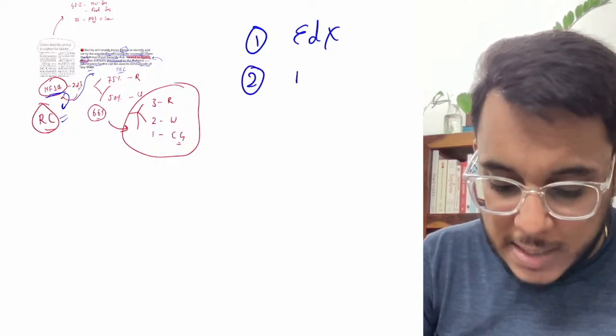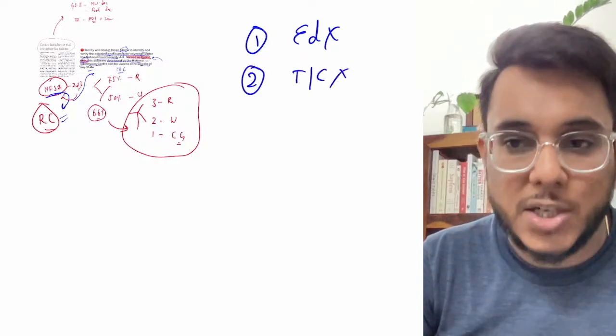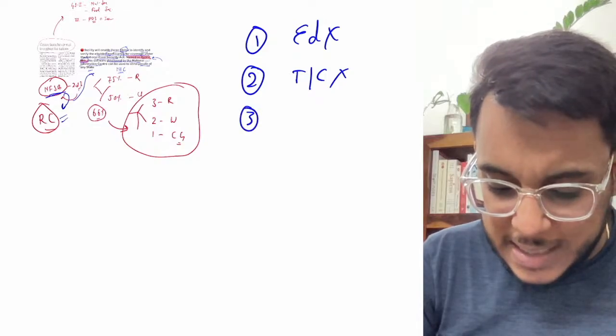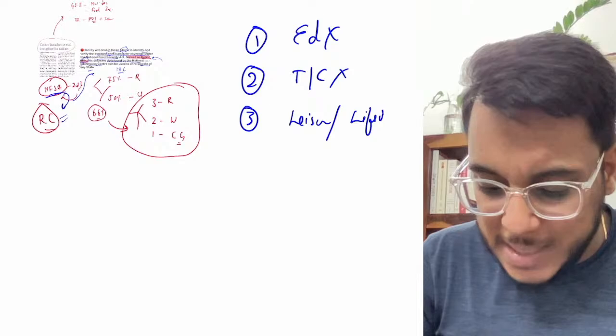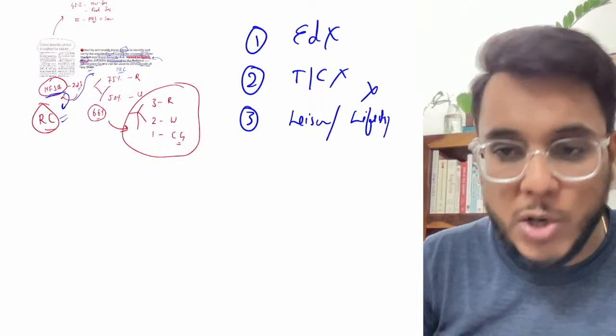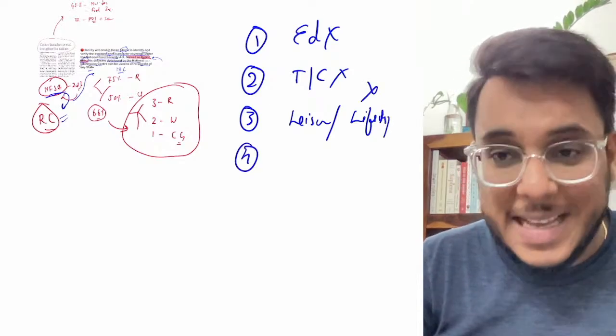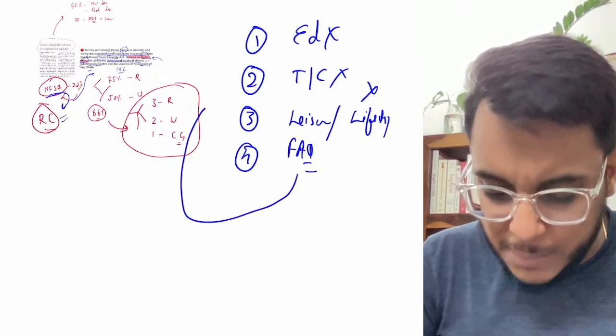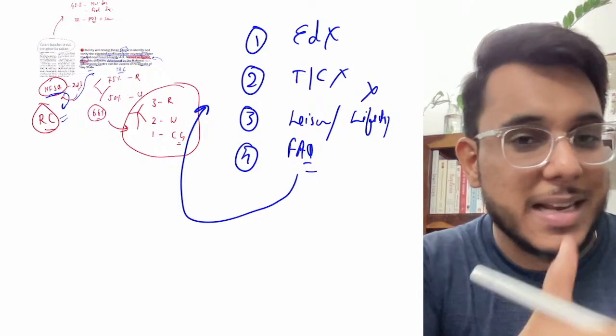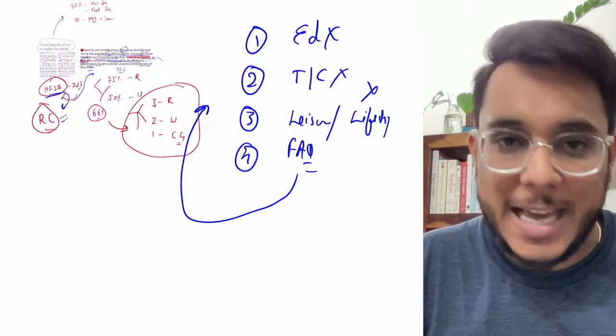Reason number 2, on Sunday the text and the context section doesn't come. Third, on Sunday the leisure, lifestyle and similar pages come which are not relevant for the UPSC examination. On Sunday there is one page on FAQ, but it contains majorly the summary of the articles that we have already covered during the entire week.